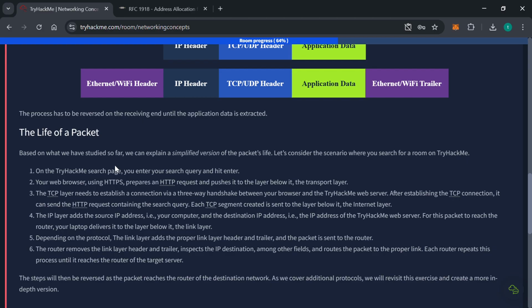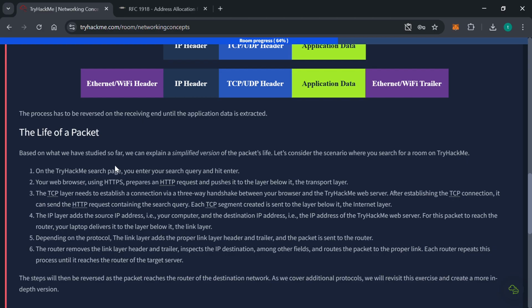Your web browser will use the HTTPS protocol, prepares an HTTP request and pushes it to the layer below it, which is the transport layer. The TCP layer needs to establish a connection via a three-way handshake between your browser and the TryAcme web server. After establishing the TCP connection, it can send the HTTP request containing the search query.